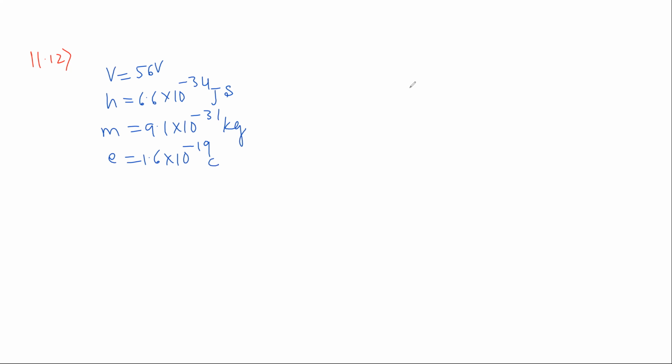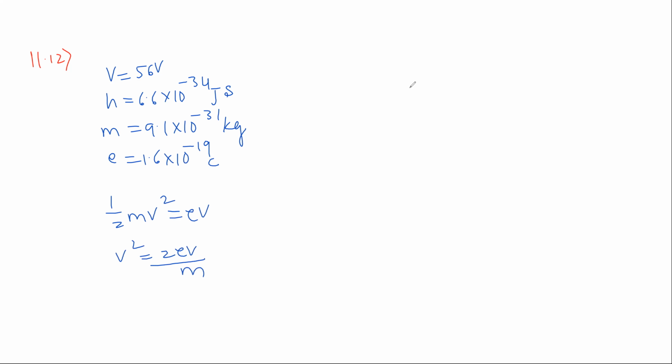So here at equilibrium, kinetic energy of each electron is equal to the accelerating potential energy. So we can write the relation for velocity of each electron: half mv square is equal to E into V. To find V square, it is 2 times E into V divided by m.